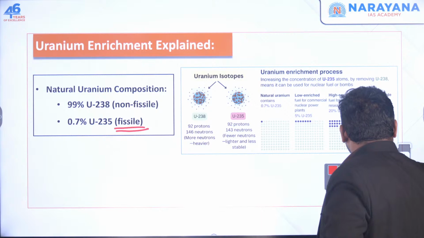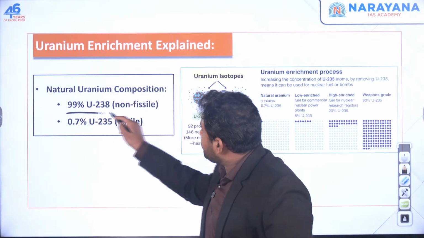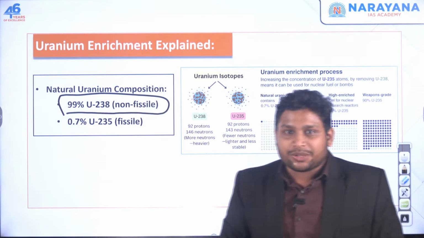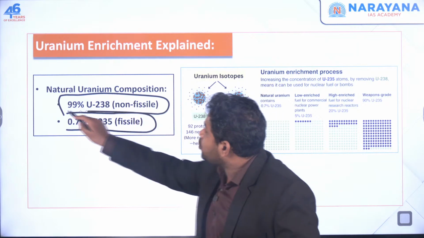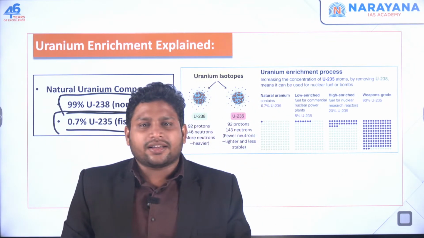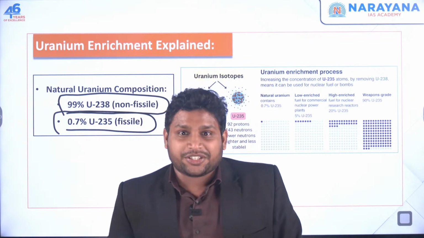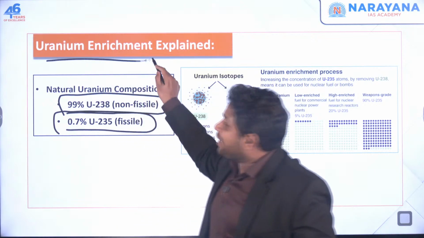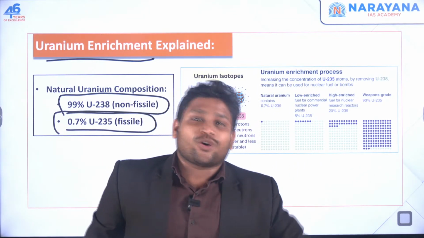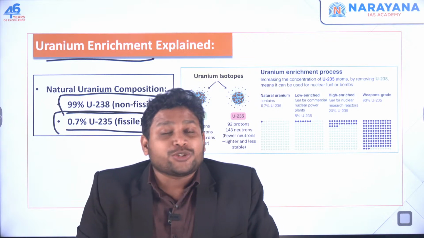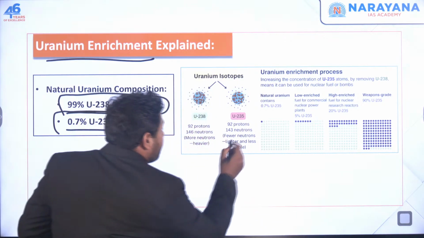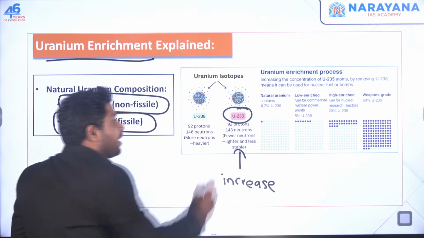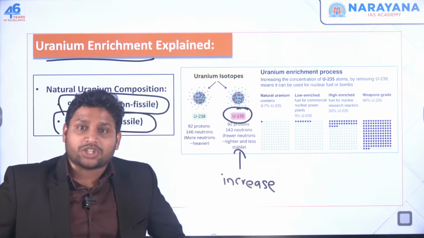Now see over here. This uranium-238 is non-fissile. It's useless. It cannot go ahead with the nuclear fission process. And only this uranium-235, which is just 0.7%, will provide us with nuclear energy. Okay. Now comes the role of uranium enrichment. Whatever Iran is doing or whatever many other countries have already done is uranium enrichment. This enrichment means we will increase the portion of uranium 235 and reduce the portion of uranium 238.